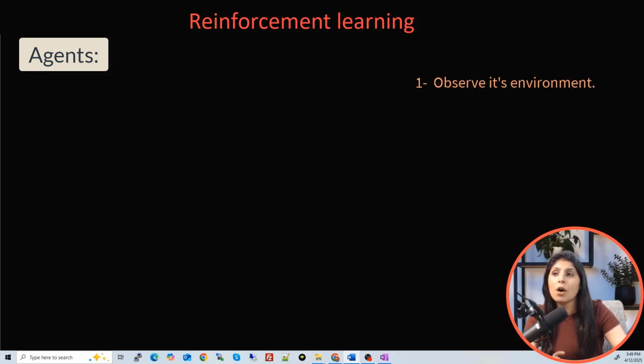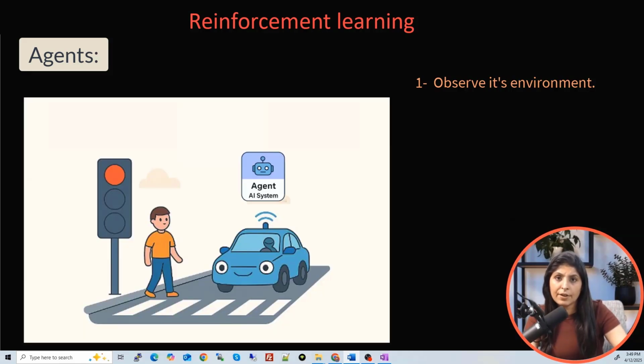The first one is to observe its environment, observe the current situation. The current situation is also known as state. Let's take an example of a self-driving car, where the agent is the AI system inside the car. The environment for this self-driving car is the road, traffic lights, pedestrians and other vehicles on the road. The current state could be: there is a red traffic light ahead with a pedestrian nearby and a car approaching from behind.